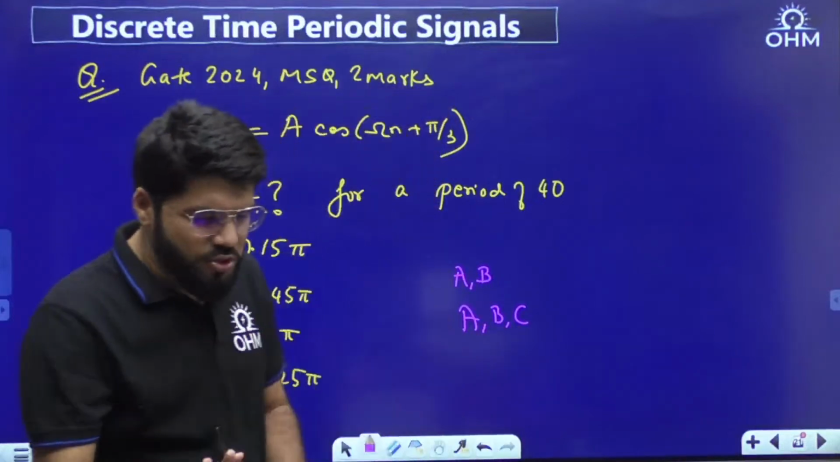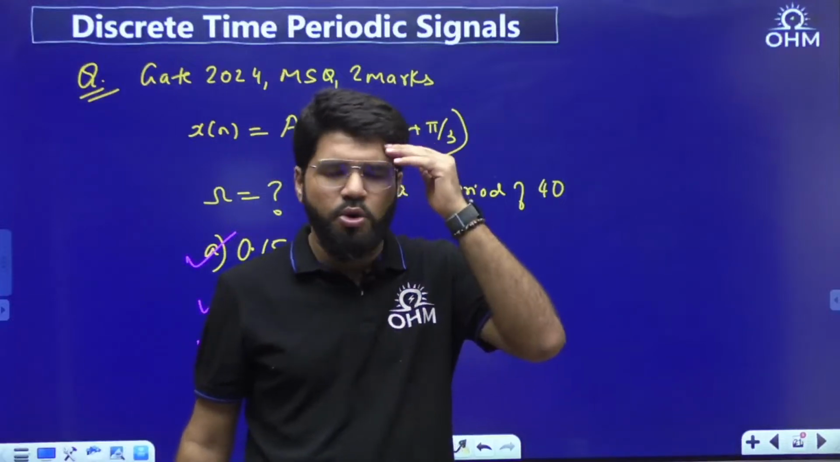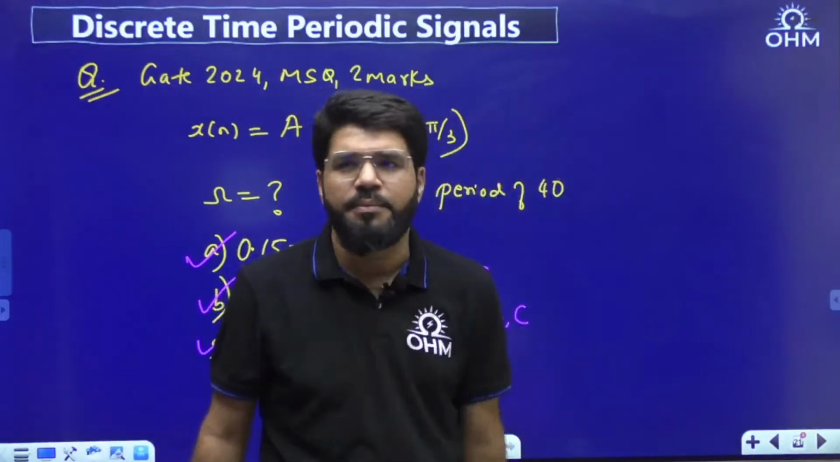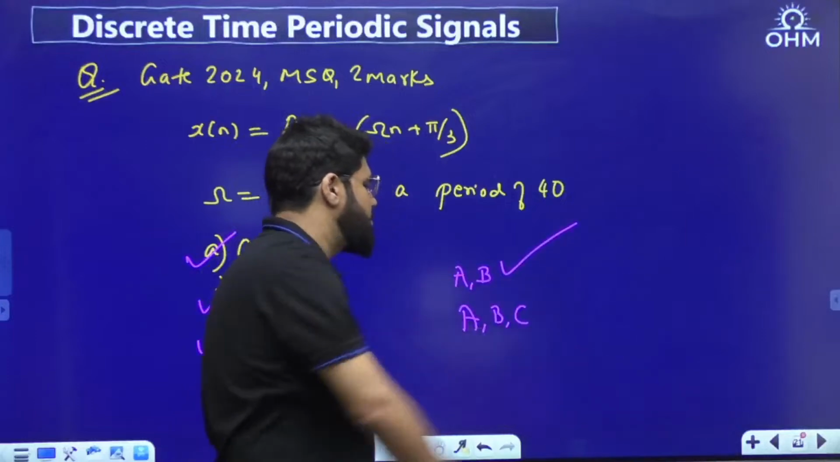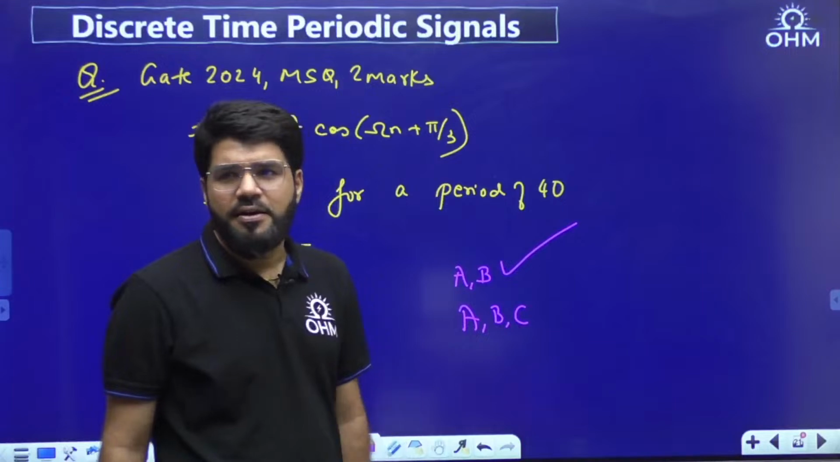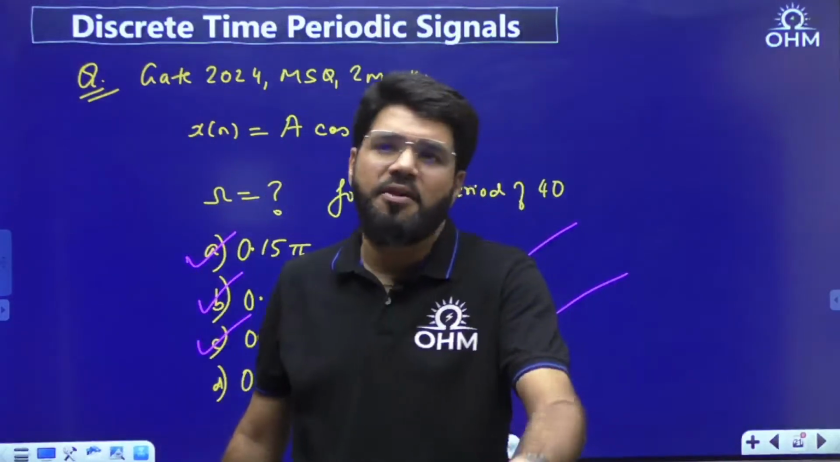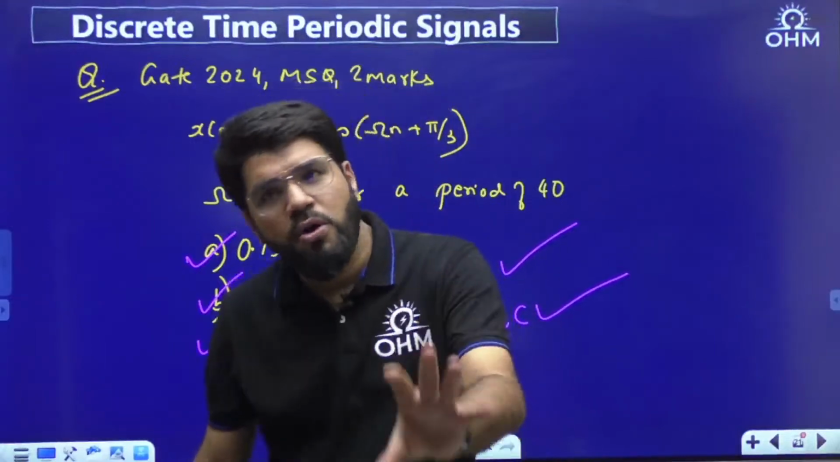What they told: if you are a student and you have marked AB, taking fundamental period, you are also not wrong, because most of the time period by default means fundamental period. So you also get 2 marks. If you have selected ABC, you will also get the correct marks, because you have taken the basic meaning of period, not the fundamental period, but you are also correct.